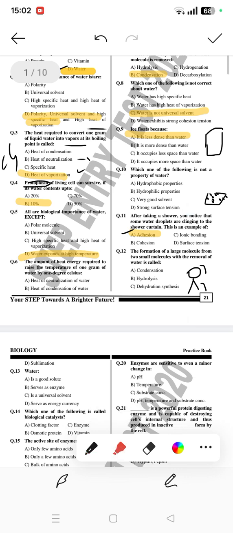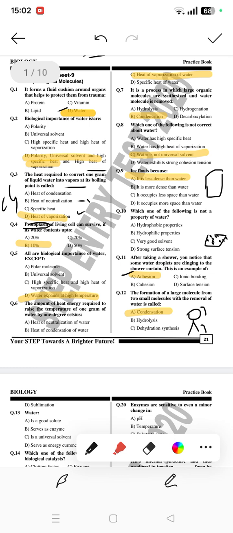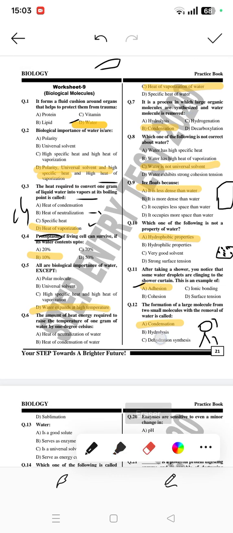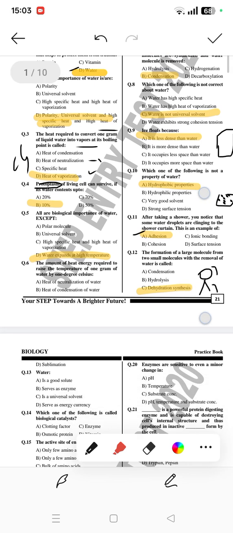The formation of a large molecule from two small molecules with the removal of water, so that's also condensation. So here condensation is not the right answer. Dehydration synthesis is the right answer because this is a process where the formation of a large molecule takes place, but there's also removal of water, so that's important.